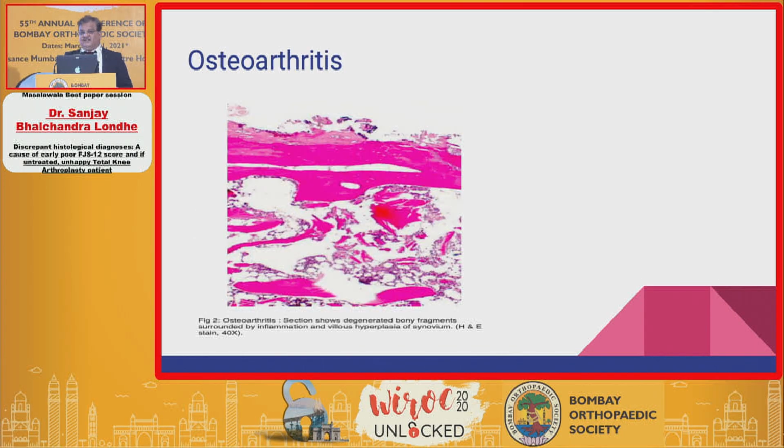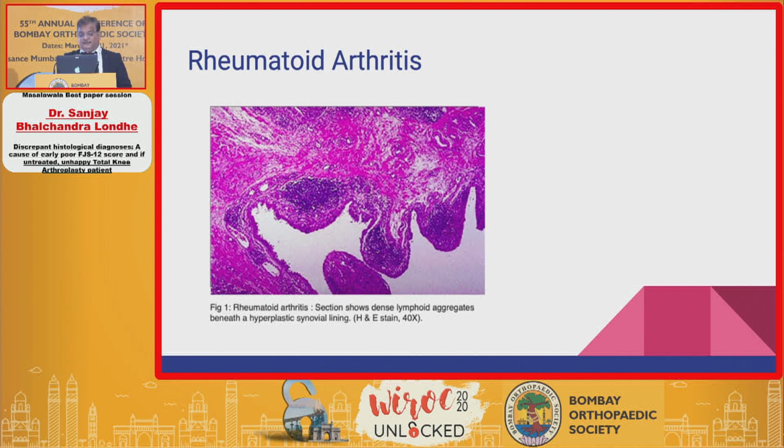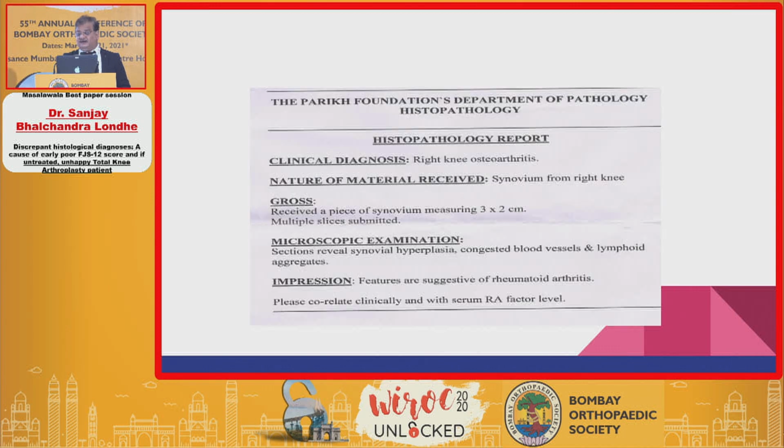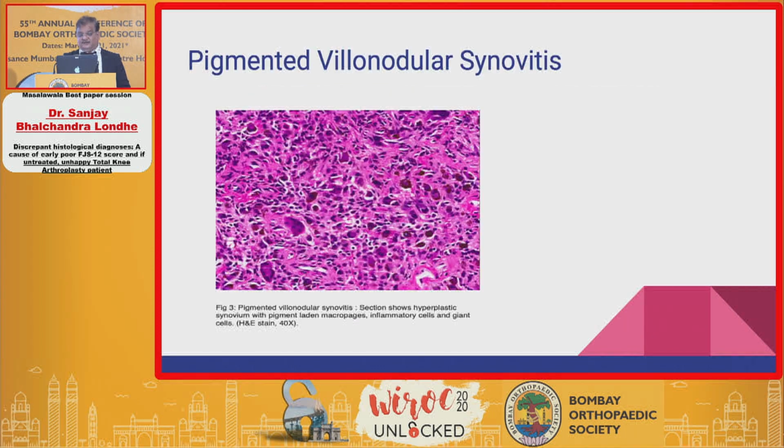So this is a classical slide of osteoarthritis, where there is a bony fragment surrounded by inflammation and villous hyperplasia of the synovium. Classical slide of rheumatoid arthritis, which shows lymphoid aggregates beneath a hyperplastic synovial lining. This is a sort of a sample form of a histopathological report. You can see the clinical diagnosis is osteoarthritis. The pathology is reporting as a rheumatoid arthritis. Again, same clinical diagnosis, right knee OA, histopathologist reporting as features of rheumatoid arthritis.